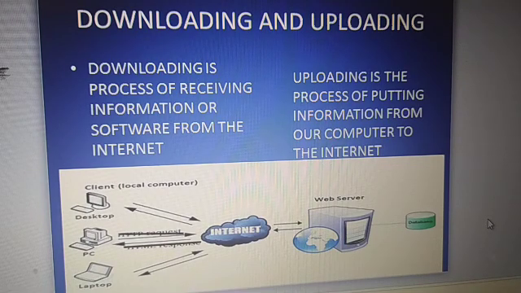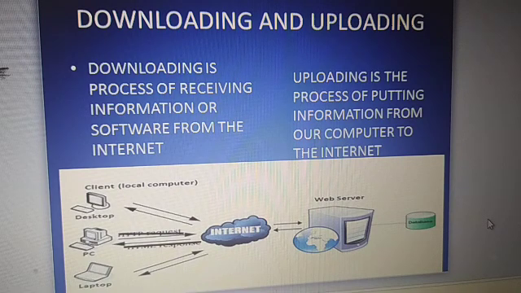I hope you understood. Moving from one page to another on the web browser is called net surfing. On the internet, when we go from one web page to another web page, or one website to another website, this process is called net surfing. I hope you understood this.